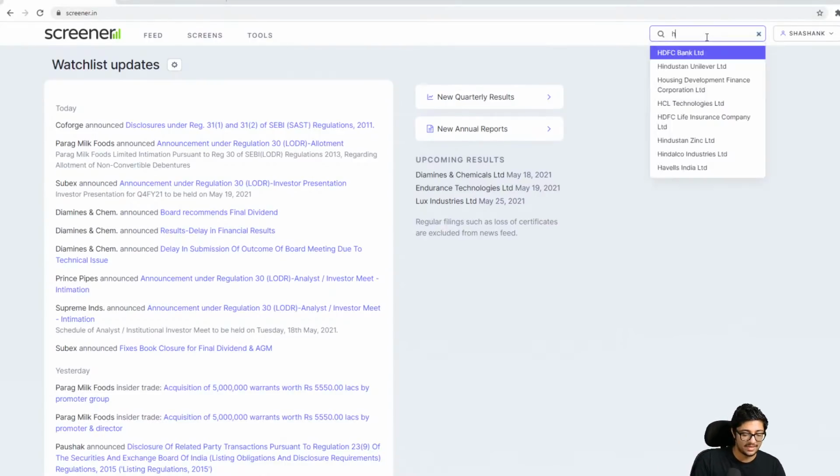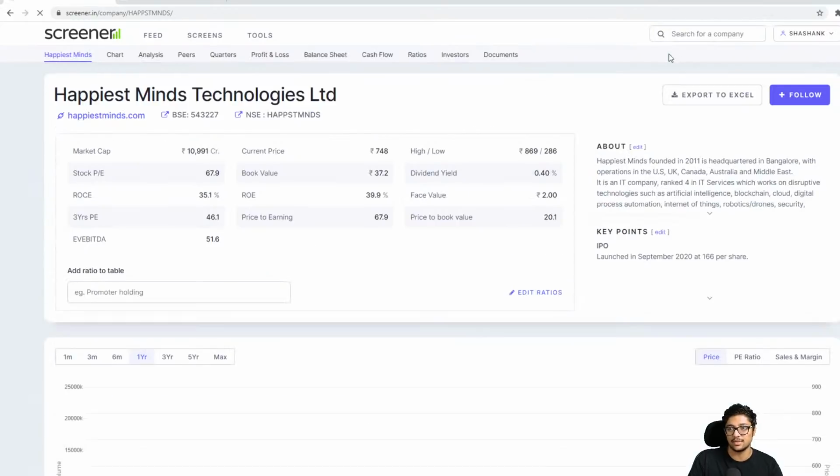Like a lot of people said, Happiest Minds, let's look at it first. Okay, so this is Happiest Minds. Can you guys see this? Okay. Guys, I'm going to do Happiest Minds, you can stop spamming. Now, let's look at the quick data, how I would usually read a company to see whether it is good or bad. This is how I would do it, and I'll run you through the process with Happiest Minds.